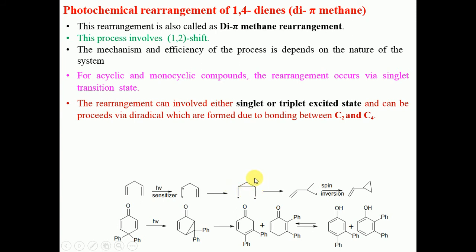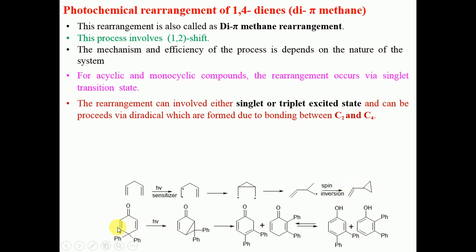But the carbon number 2 and carbon number 4 free radicals will form the new bond, giving the formation of the cyclopropane. This cyclopropane will further undergo bond breaking between this carbon atom and this carbon atom. Breaking of this bond by the free radical mechanism will generate a free radical on this carbon as well as on this carbon, giving this system, which on spin inversion will give the vinyl cyclopropane or substituted cyclopropane as the product.